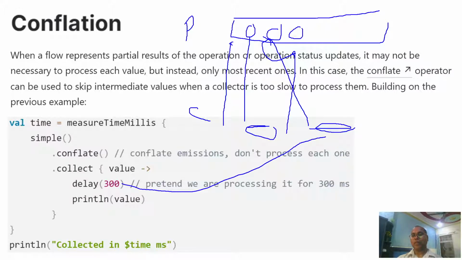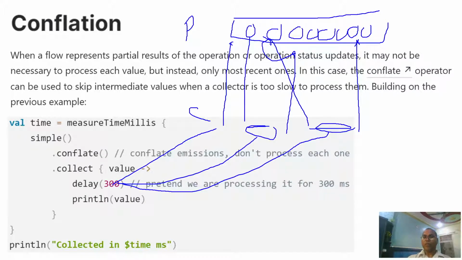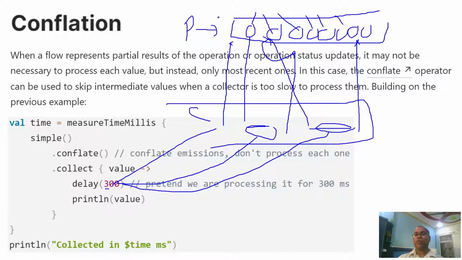It will take 300 milliseconds here, 300 milliseconds here, 300 milliseconds here, and now when you request new data again, they have already processed and sent multiple values. The reason is that sending one value only takes 100 milliseconds, which is faster. Your data producer sends data within 100 milliseconds, but your data consumer consumes data within 300 milliseconds. So your consumer is slow and your producer is fast.